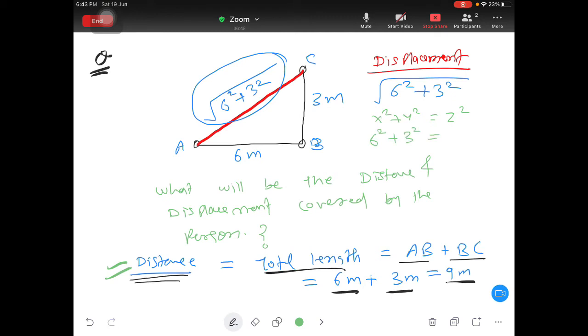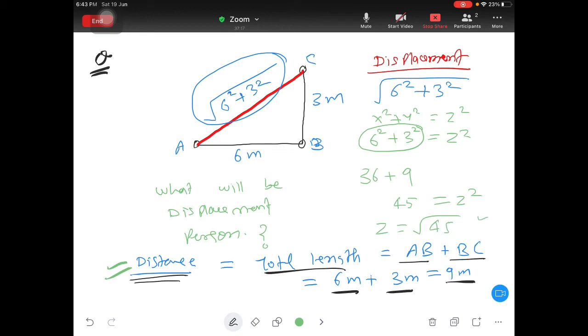I will explain. So z square, if you add this, I will just erase this part. You can see 6 square is nothing but 36 and 3 square is nothing but 9. If you add them, you will be getting 45. So you got z square as 45. Now take the square root. So z is equal to under root 45.